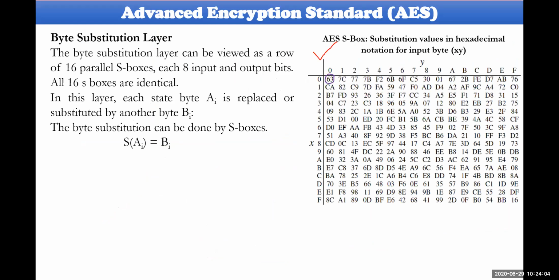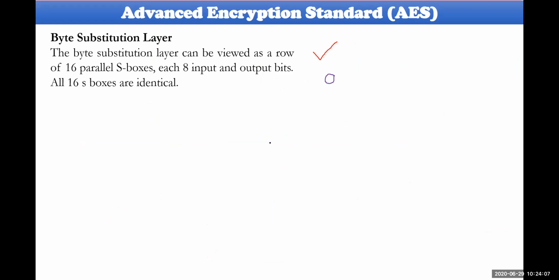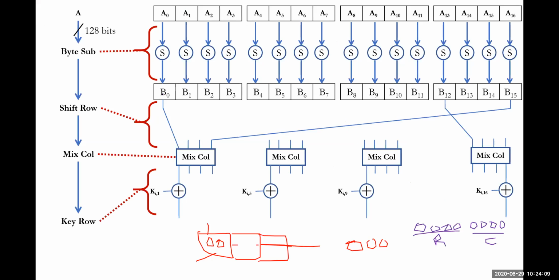6, 3 will be the value here. So 6, 3 will be the value, in the sense of what is the output, the B0 value. So 6 will be 0, 1, 1, 0, followed by 3, which will be 0, 0, 1, 1. So this is the output value of B0 here, for example. Why would I like to specify this here in this way? If one bit is flipped, what could be the specification? To discuss that particular point, I have been discussing this here.